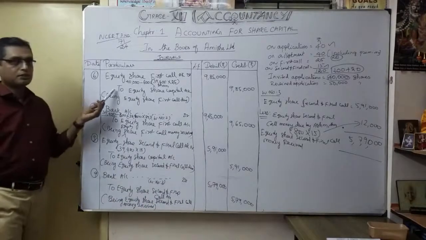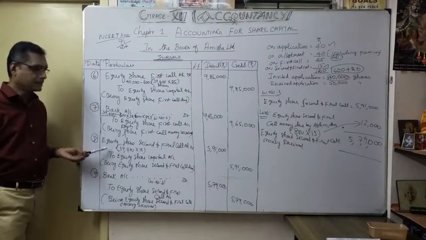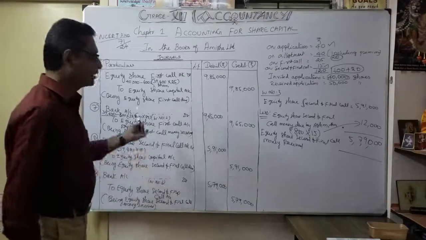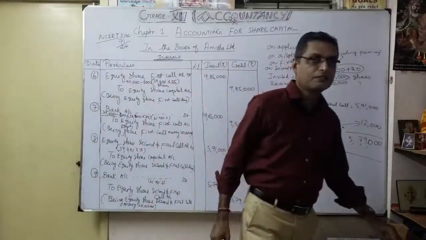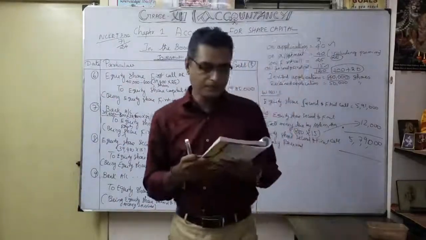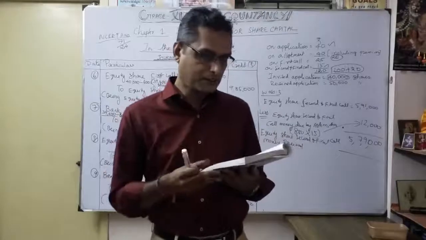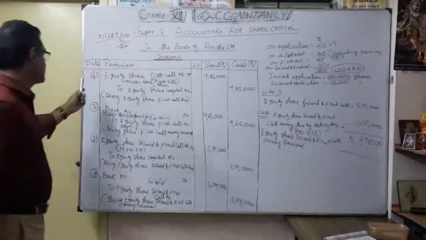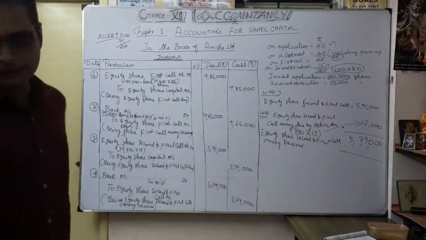So after the first call, how much money received? After second call due, how much money received through second and final call. Okay, now let's see the next line they have given. Ashmita. After that we are going to discuss how Ashmita's shares are going to be forfeited. So now let's see the continuation, our 10th entry for the forfeiture of Ashmita.